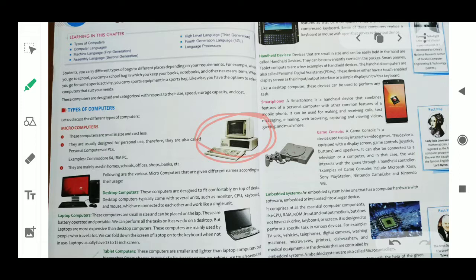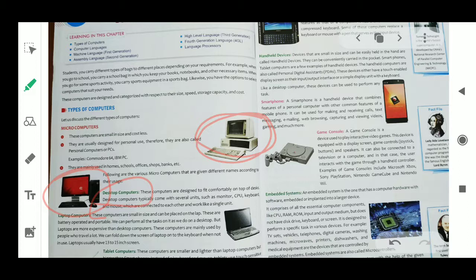Some examples are Commodore 64 and IBM PC, and microcomputers are used in our school, office, banks and so on. Now some types of microcomputer. The first type is the desktop computer. These computers are designed to fit comfortably on top of a desk, meaning we can easily keep them on a table. That's why it is called a desktop computer. It has a mouse, CPU, keyboard and so on. You can see this picture. This is the desktop computer.